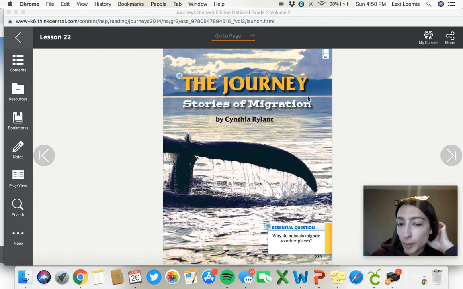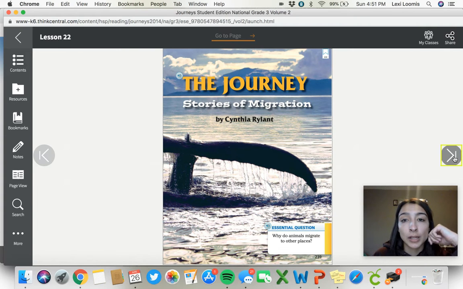Last week you read the story of migration. In this story, we learned about two different animals that migrate. And while you were reading, you should have been thinking, why do animals migrate? In science, just in time, we learned that to migrate means to move from one area to another. This usually happens during the cold times, or if there is not enough food around that area for that specific animal.